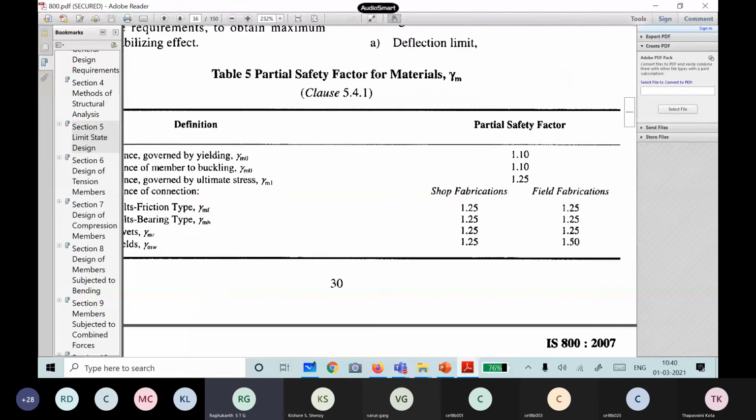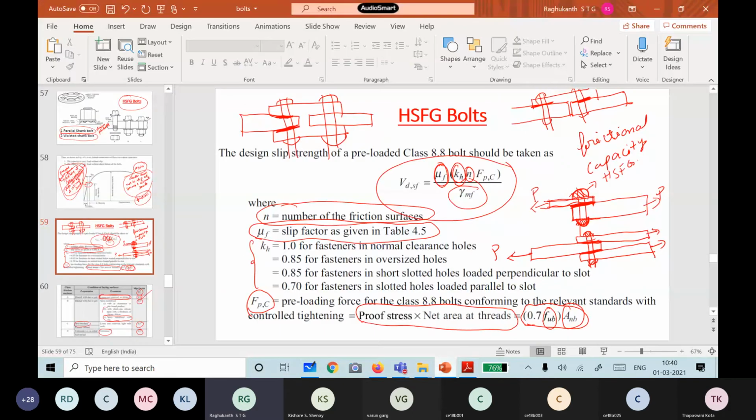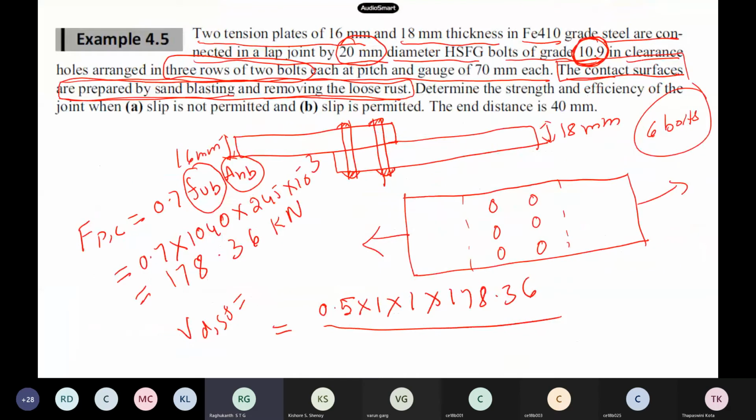Whether it is shop or field, the value is 1.25. We just pick it up from this table. So this turns out to be 71.34 kilonewtons. This is the design capacity in friction for the HSFG bolt itself.